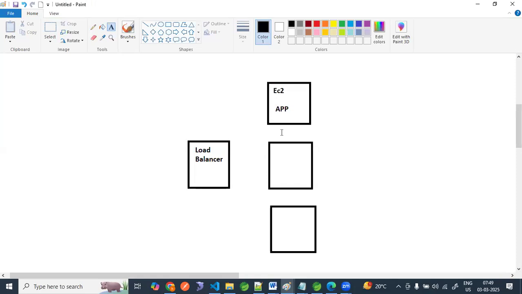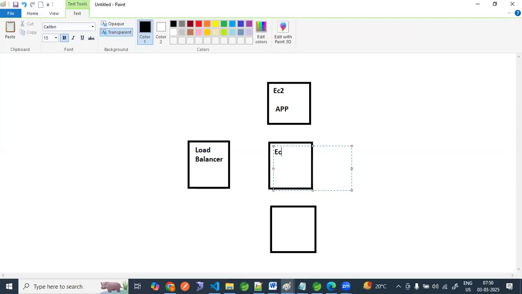Automatically our application, this we are not talking about scaling, guys. We will see scaling also: how to do scaling, where automatically the EC2 instances get increased or decreased. That is scaling. Okay. Now this is also an EC2 instance, and this is also our EC2 instance.